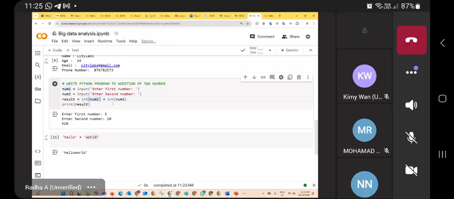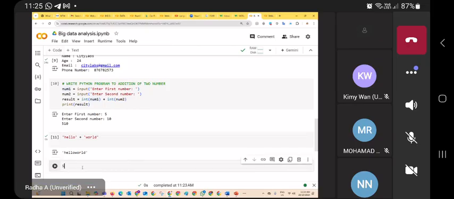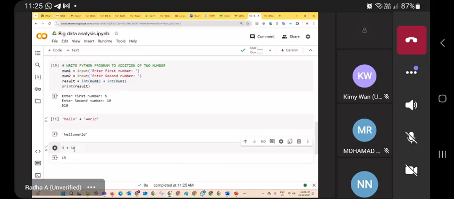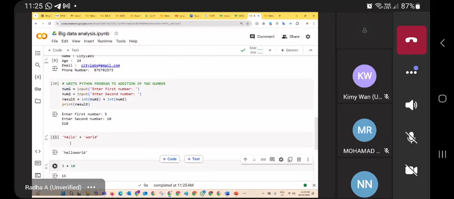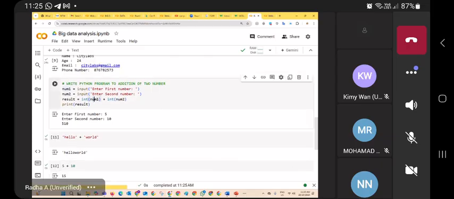Now 5 plus 10, for example. Let me go for a here. Now I go for a 5 plus 10, a normal addition operation. See, 5 is a number, 10 is also a number, so it will display 15. Similarly, this is the concept here: 5 is converted to an integer number, 10 is converted to an integer number. Both are integers, so the result is also an integer. If we run the program, see the output, 5 and then 10. Now you get 15.